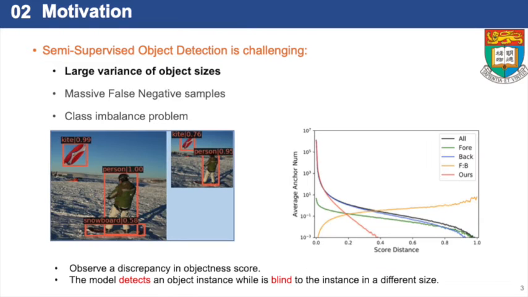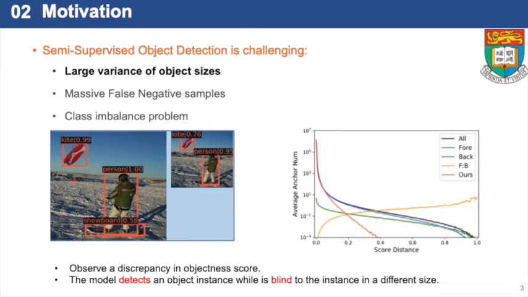An ideal detector is supposed to be scale invariant. The predictions of an image in different sizes should be consistent. However, we observe a discrepancy in objectness score. As shown in the left figure, the kite is predicted with a lower score in the small image than in the large image. As for the snowboard, the detector doesn't recognize it in a small size, but the model detects the snowboard in the large size.